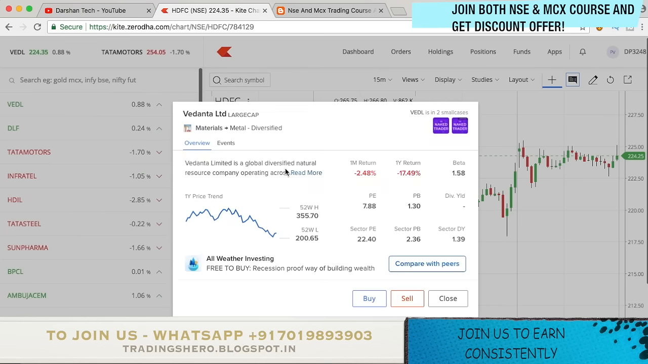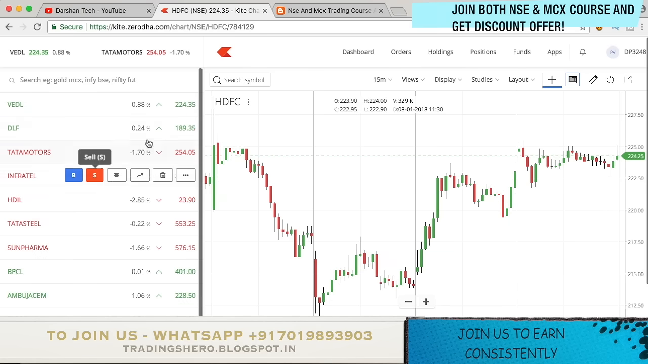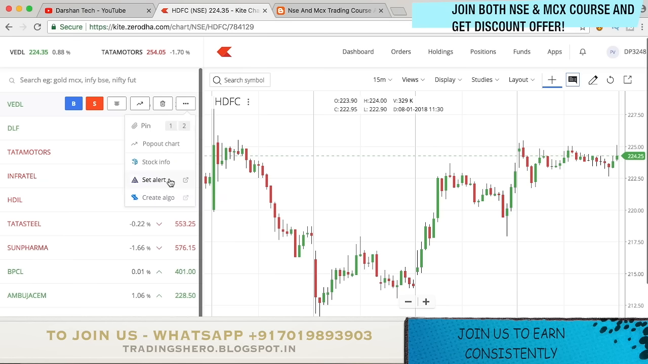So this will tell you all the stock info of the current stock you want, like 52 weeks high, 52 weeks low. All the information will be given. Click on more, and again you'll see something called set alert. This is to get an alert for a certain price. For example, let's say Vedanta is trading at 224. If you want an alert at 230 rupees, you can just click on it and set the alert.